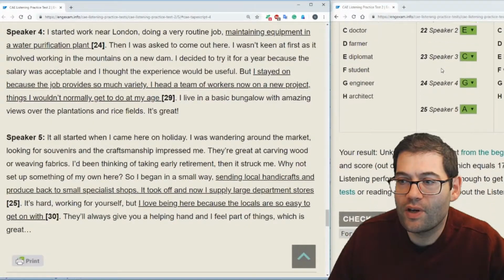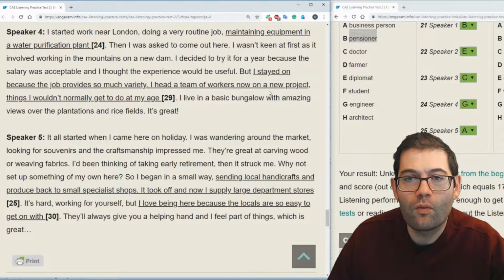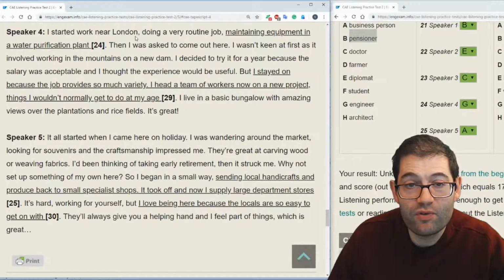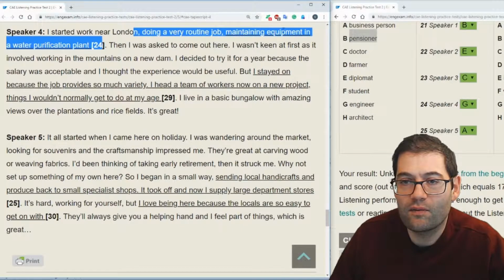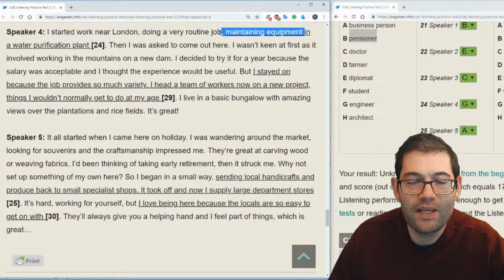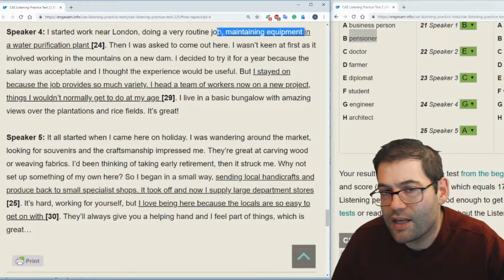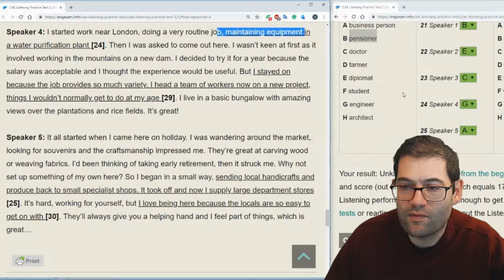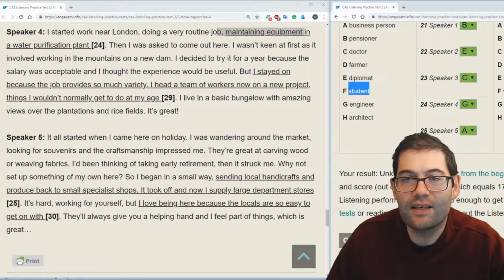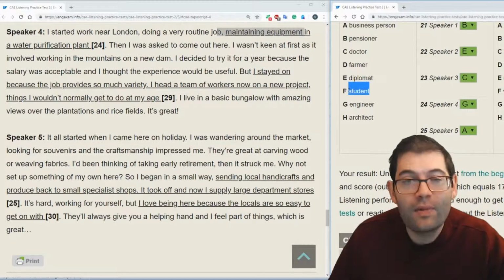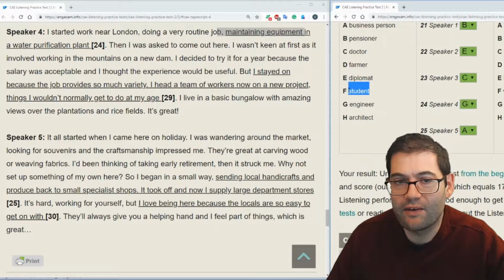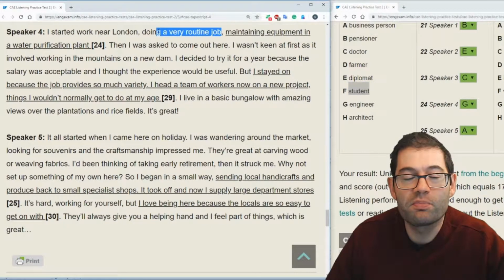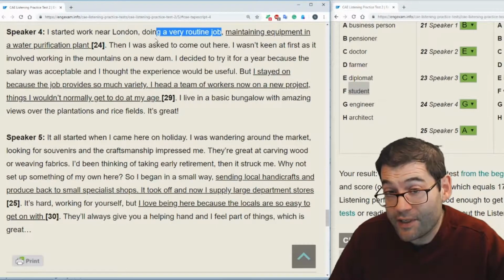Speaker number 4 is G, which is an engineer. Why is it an engineer? Because he talks about his routine job maintaining equipment in a water purification plant. If you're maintaining equipment, it must mean that you're something to do with engineering, mechanics, something along those lines. And out of the list that we've got here, the only one that makes sense is an engineer. Now you might think student, possibly, but that is too much of a conceptual or vocabulary link, because doing a very routine job, students don't do jobs, students study.